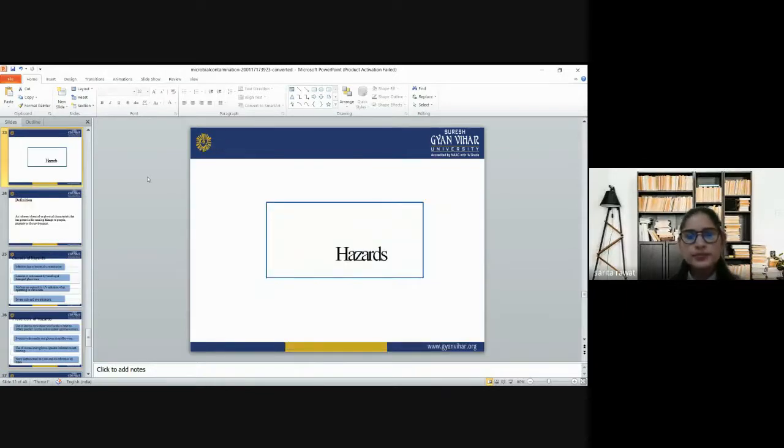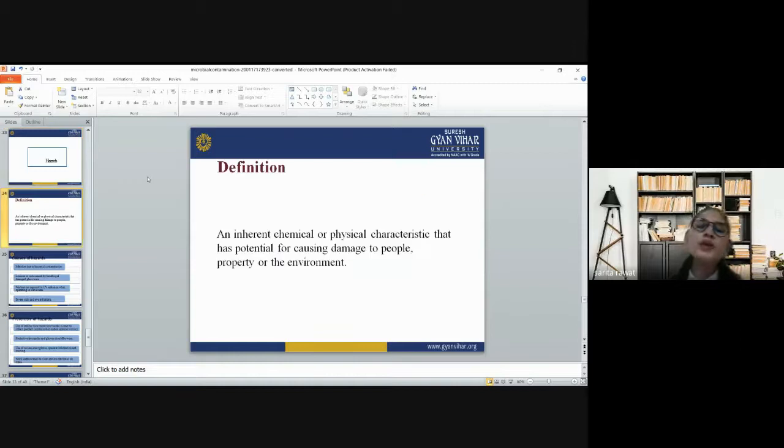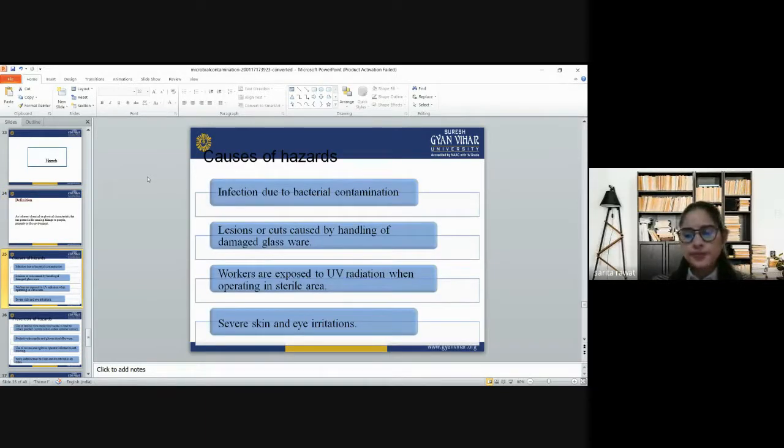Now, talking about the hazards of microbial contamination, the definition of a hazard includes an inherent chemical or physical characteristic that has the potential for causing damage to people, property, or the environment. Now, what are the different causes of hazards?